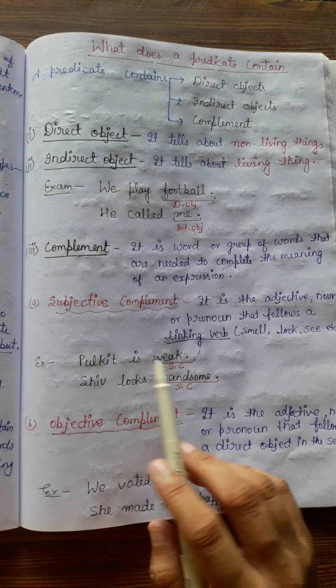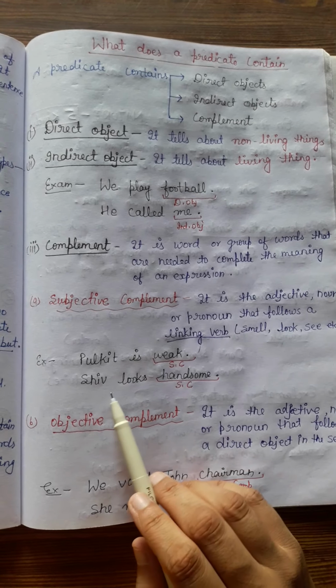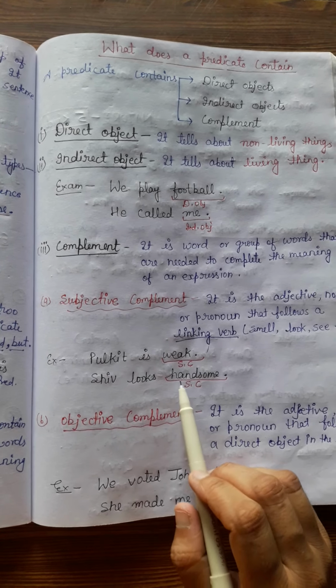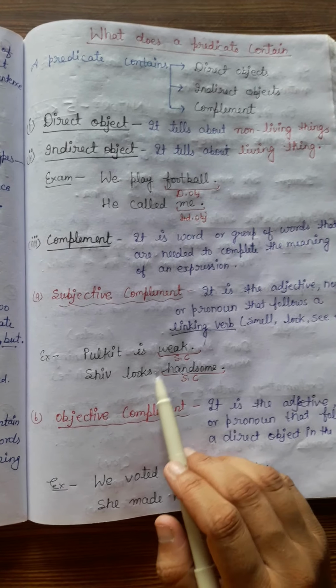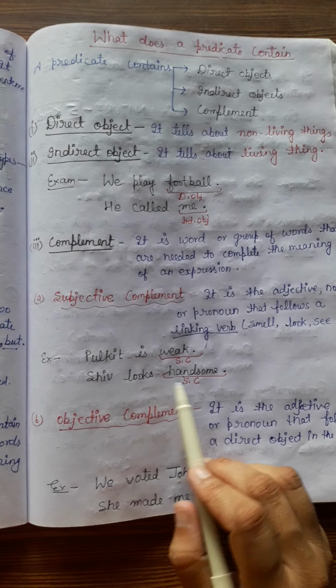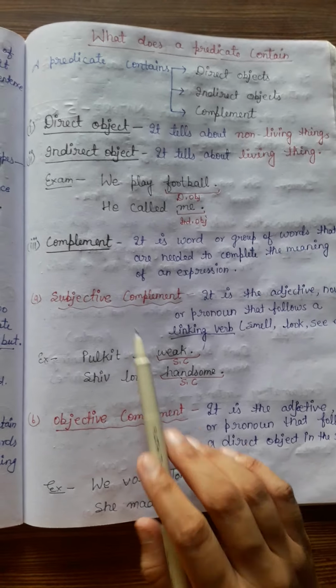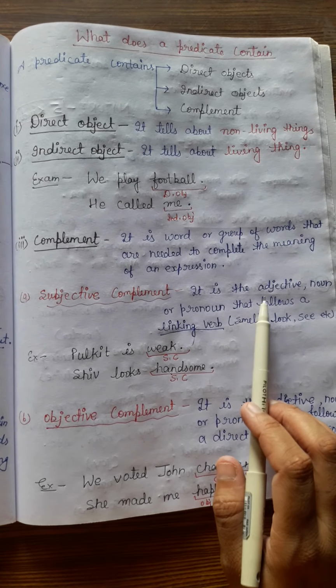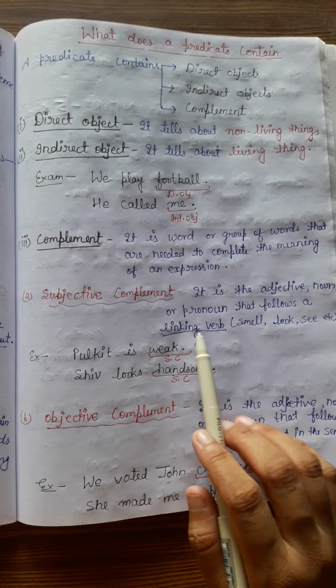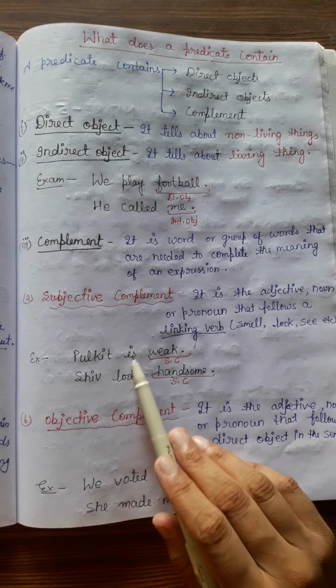Pulkit is weak. So this is a subjective complement. Shiv looks handsome. Here handsome is also an adjective. It is telling something about the subject. Who is handsome? You will say Shiv. So subjective complements are those used after the linking verb.